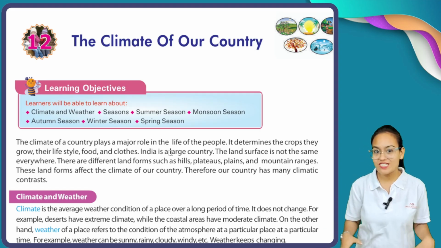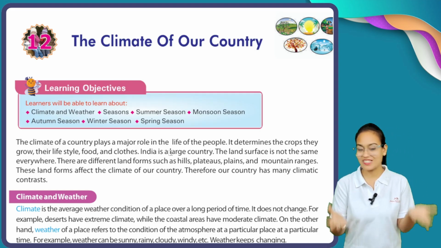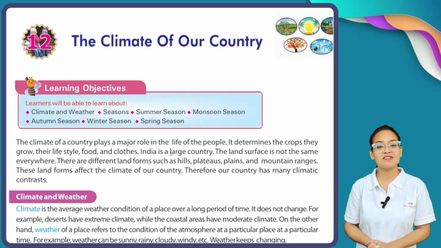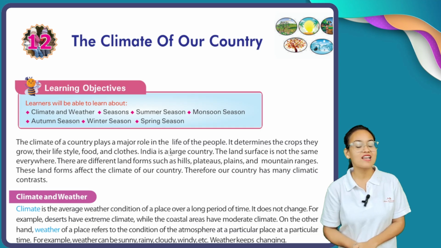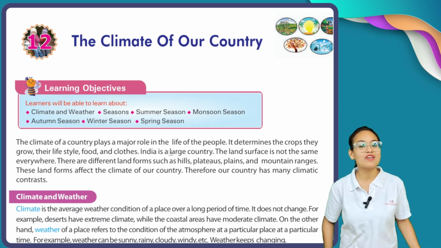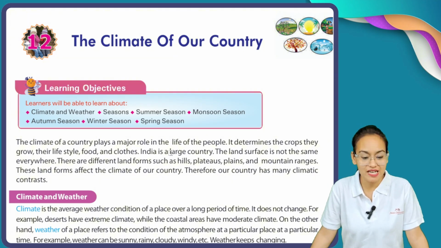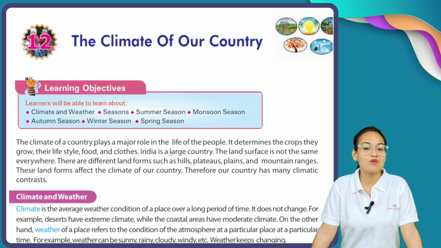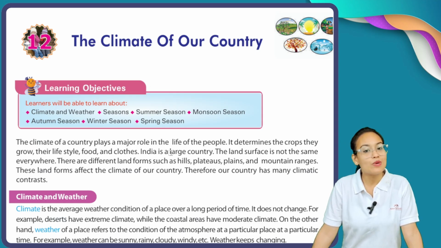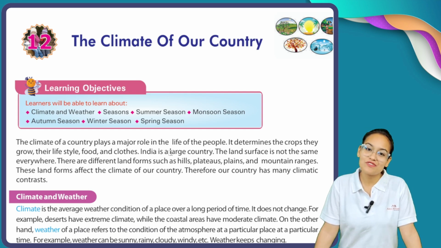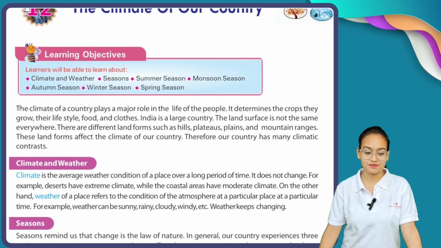So, in today's session, you can see on the screen, we are going to start a new chapter. The name of this new chapter is the climate of our country. Different kinds of climate we can experience in our country, India. In this chapter, we are going to see about summer season, winter season, autumn season, spring season. So come with me and let's start the chapter.